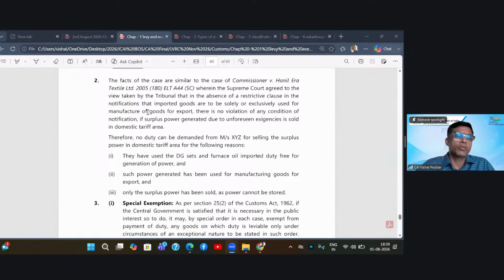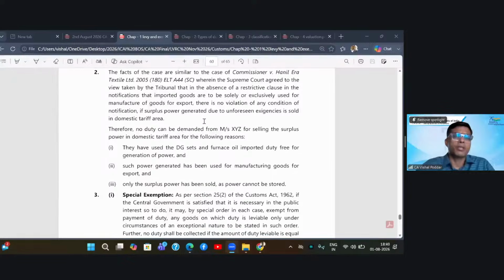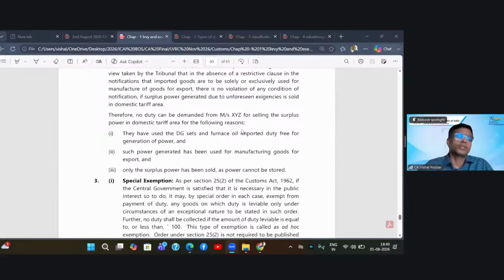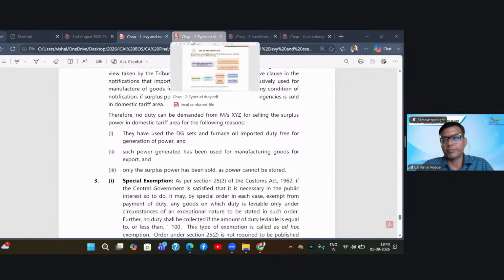And since there is no violation because there was no such restriction, whatever surplus power is generated and sold in the domestic area, there is no duty that can be demanded from XYZ for such power which is sold. So student, this is how you will answer this. Now this question was linked to a very specific case law. So you have to read the entire module so that you get to know what the specific case laws are on different issues.